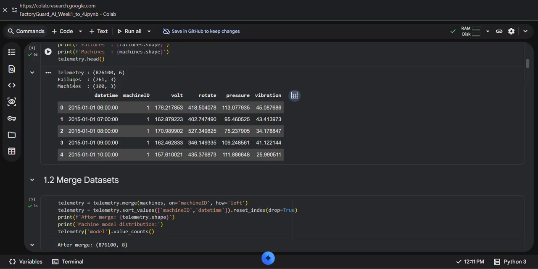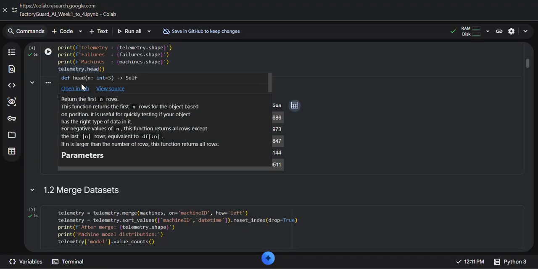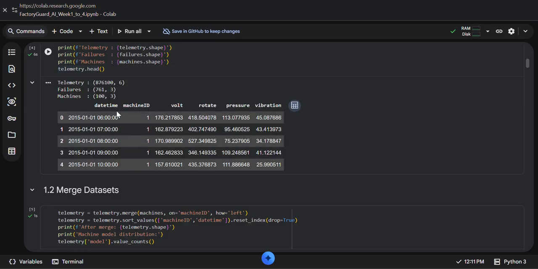Then I display the first few rows of each data frame using the head function, showing datetime, machine ID, volt, rotate, pressure and vibration.